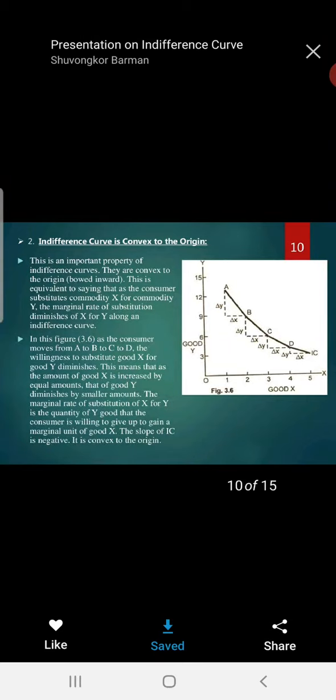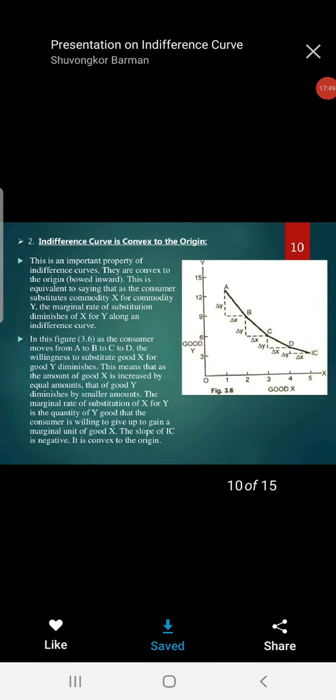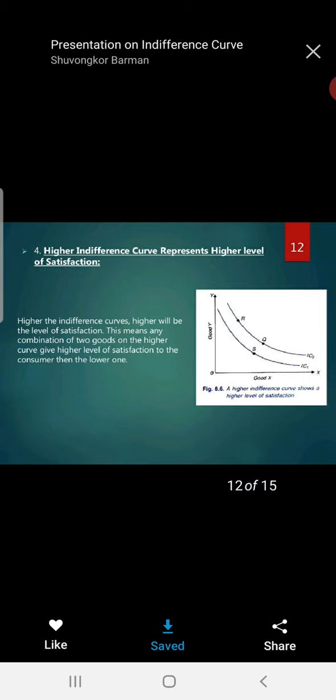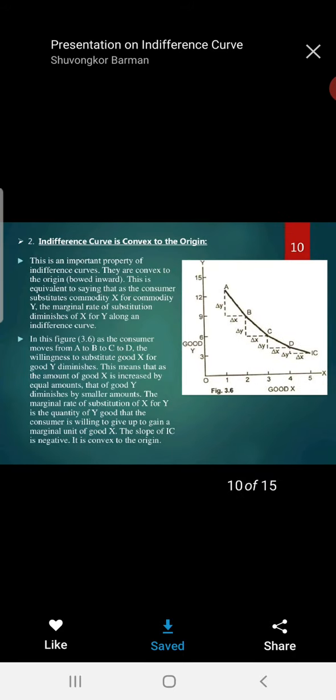Okay, and the third characteristic we are going to study in the indifference curve. The third characteristic we studied is that an indifference curve can never touch the X and Y axis. You can see in the diagram as well. It neither touches the X axis nor the Y axis.